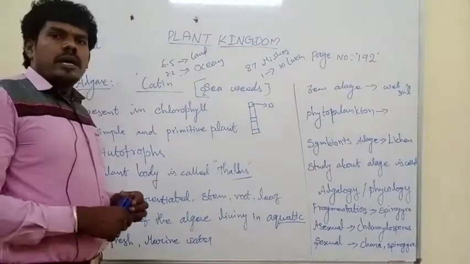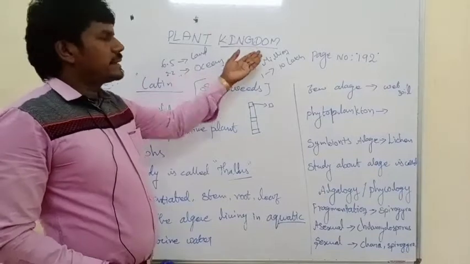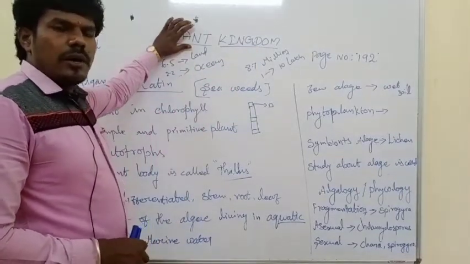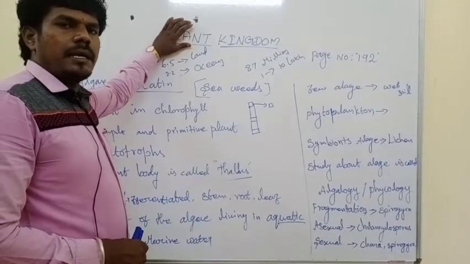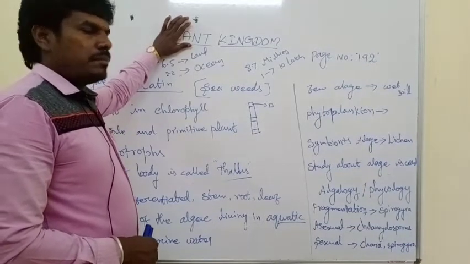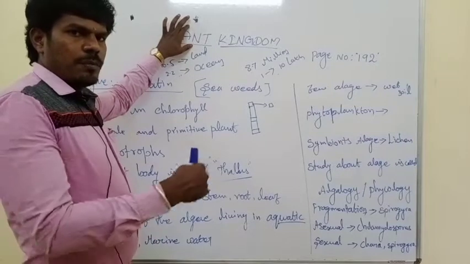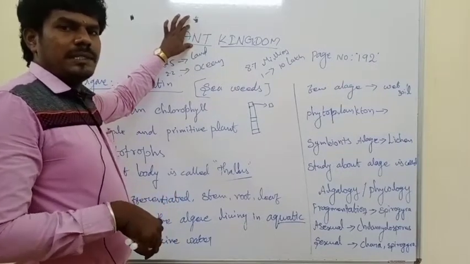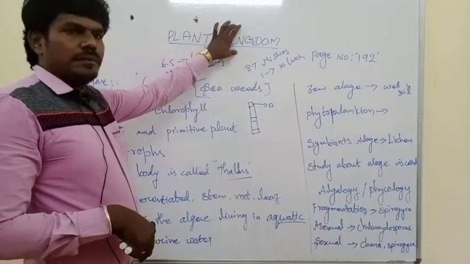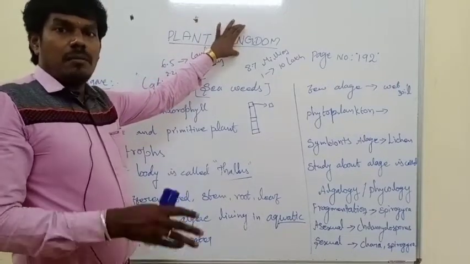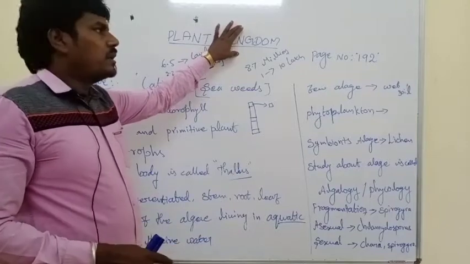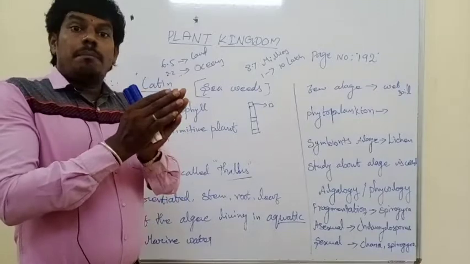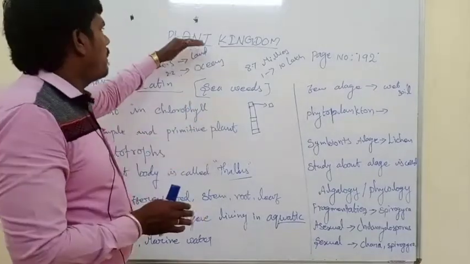Hello students, today I am going to explain about the plant kingdom. Before that, what does plant mean? Already you studied in plant cell, plant and animal differentiation. A plant is not movable from one place to another place, because it is fixed in one place by the presence of the root. Kingdom means a maximum or large number of them. So the plant kingdom is nothing but all living things in plants classified under the plant kingdom.